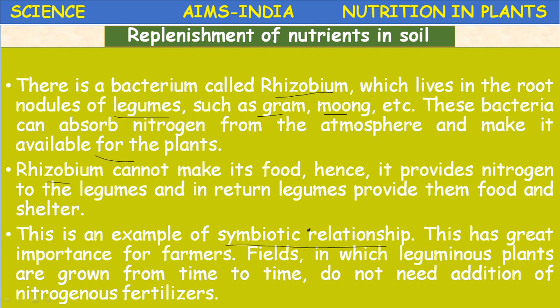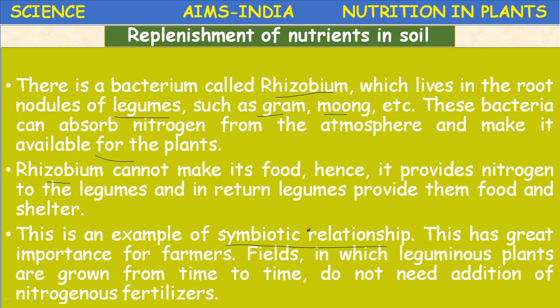This has great importance for farmers. The fields in which leguminous plants are grown from time to time do not need the addition of nitrogenous fertilizers like urea, NPK manure. Okay, no need to add.